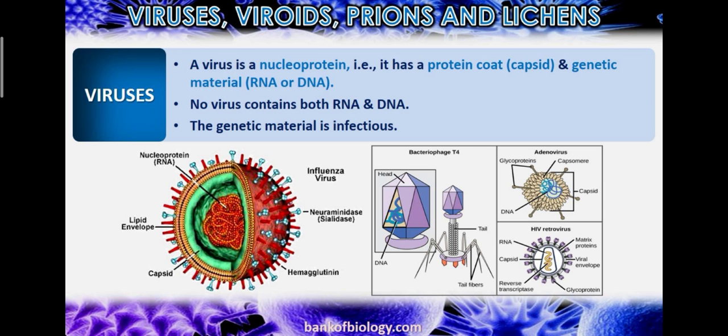Okay, so see the picture of the virus: nucleoprotein, lipid envelope, capsid, protein coat. The green color you have seen is the protein coat. Please draw this picture in your copy. Students, listen, you have to draw the picture of the virus in your biology copy. I am giving you this homework. Every student attending the class has to draw this picture.